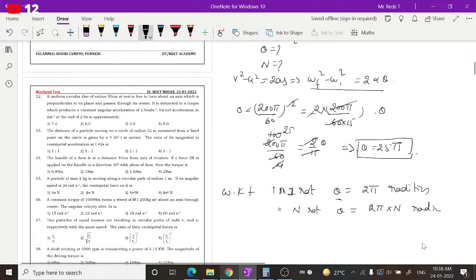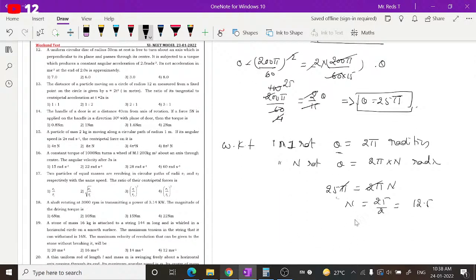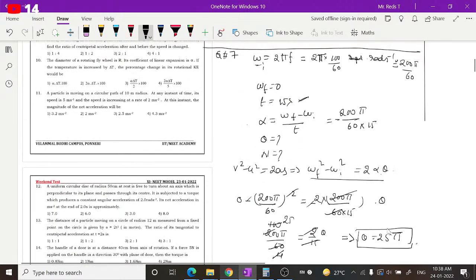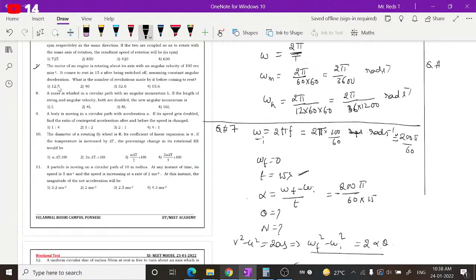So here we don't know how many rotations. In some n rotations, the angular displacement covered is 25π. So 25π is equal to 2πn. On simplifying, π cancels, and if you send the 2 here, n is equal to 25 by 2, which is 12.5 revolutions it has made to cover this much displacement. So n is equal to 12.5 revolutions. I hope it is clear for you guys.